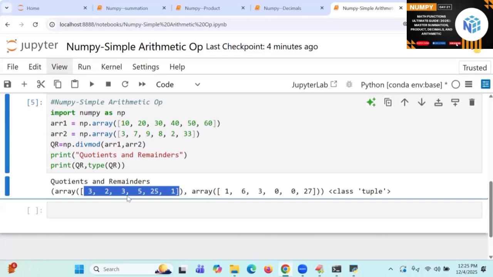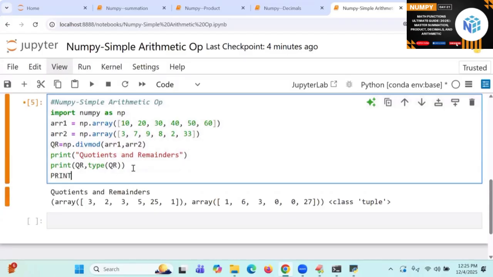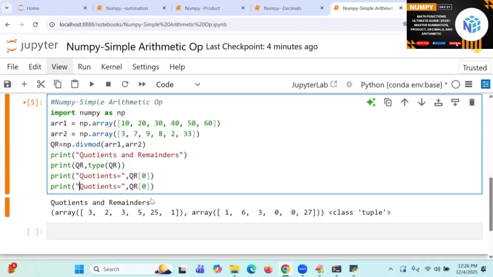This is called remainders. These are all coefficients, and these are all called what? Remainders. In other words, I will write coefficients and remainders. So I'll go for only coefficients: print of QR of 0. Next I will go to remainders.